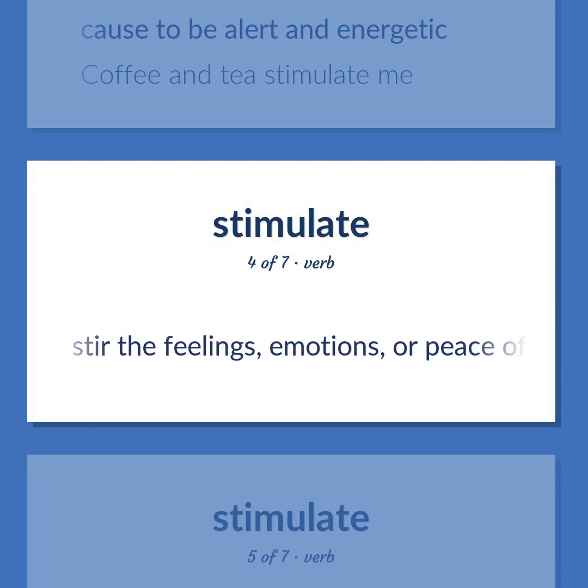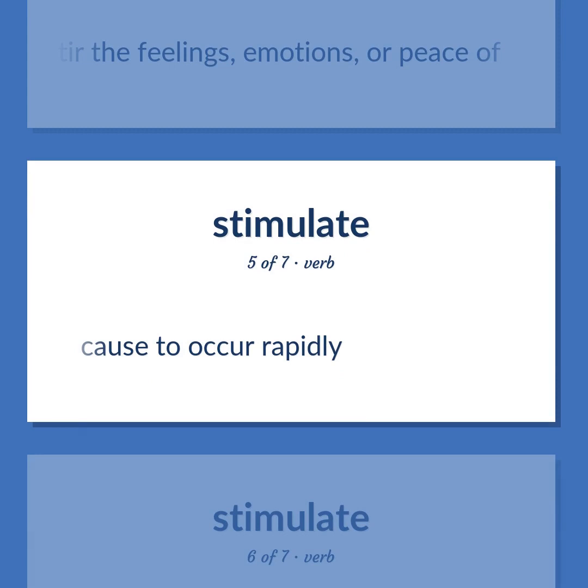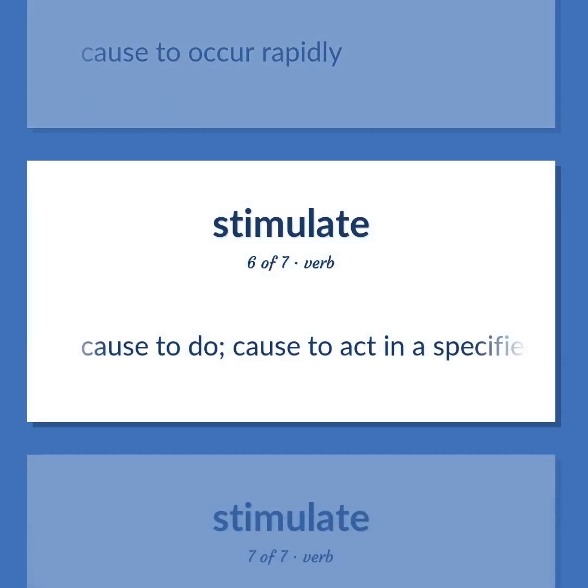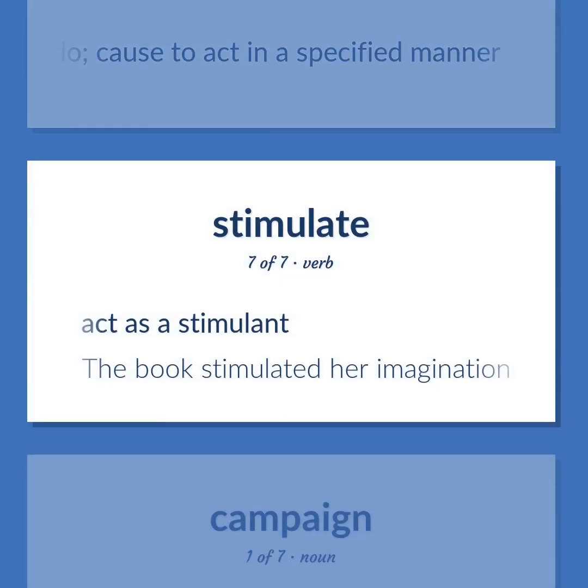Stir the feelings, emotions, or peace of. Cause to occur rapidly. Cause to do. Cause to act in a specified manner. Act as a stimulant. The book stimulated her imagination.